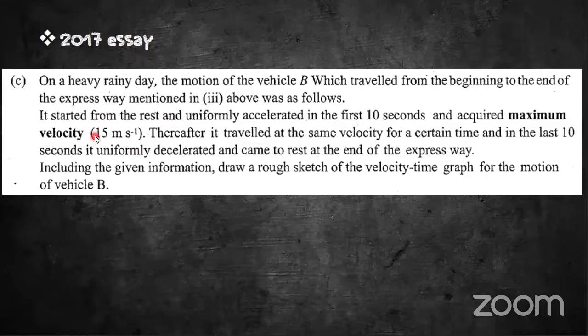The maximum velocity is 15 ms minus 1. Then it traveled at the same velocity for a certain time, and in the last 10 seconds it uniformly decelerated and came to rest at the end of the expressway. Including the given information, draw a rough sketch of the velocity-time graph for the motion of vehicle B.